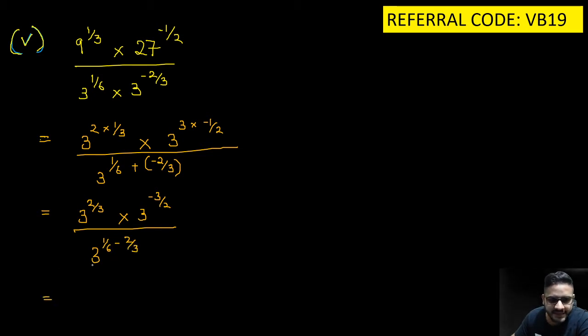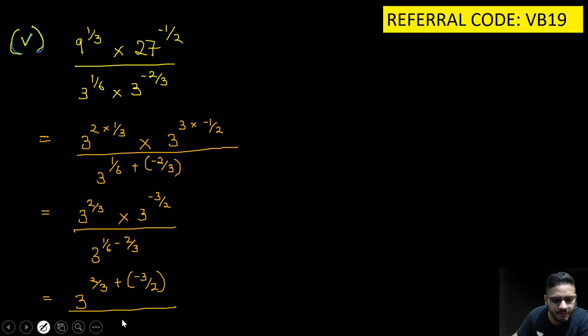Take the LCM, guys. What you will get? First the upper part, you will do the same thing, 2 upon 3 plus bracket open minus 3 by 2, since it is multiplication, the whole upon 3 raised to the power 1 minus 4, the whole upon 6.